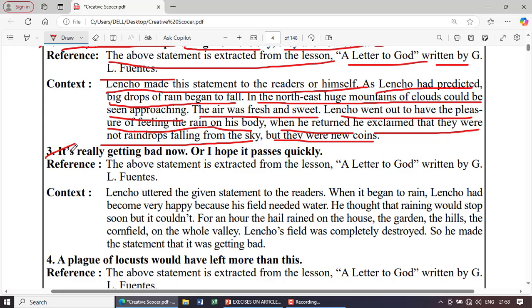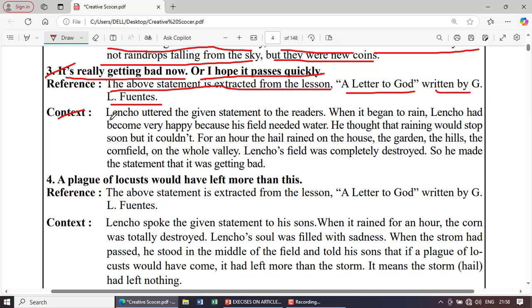So next, it is really getting bad now, I hope it passes quickly. Reference: the above statement is extracted from the lesson A Letter to God, written by G.L. Fuentes. Context: Lencho uttered the given statement to himself.